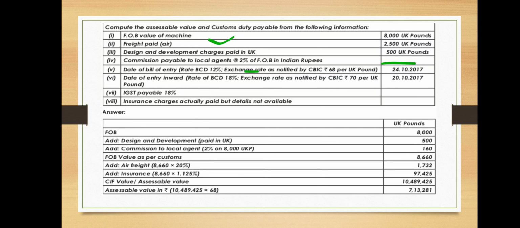So if insurance is not given, we need to take 1.125% of FOB. Then the commission of 2% is on FOB. When freight comes, how much do we need to take?